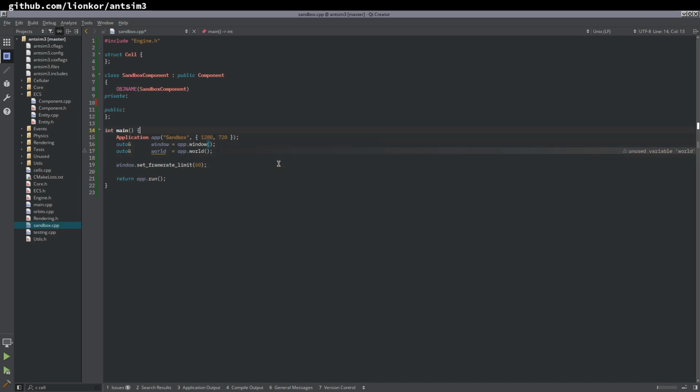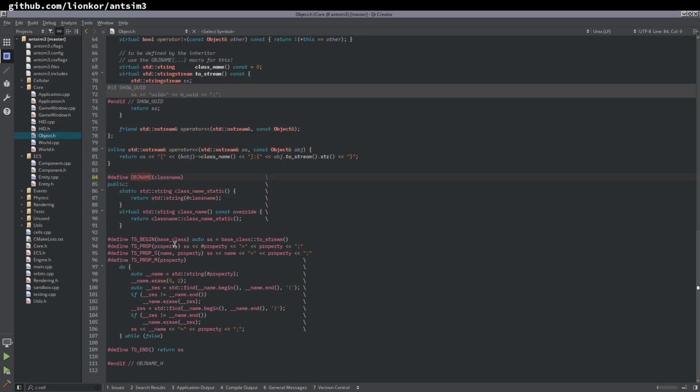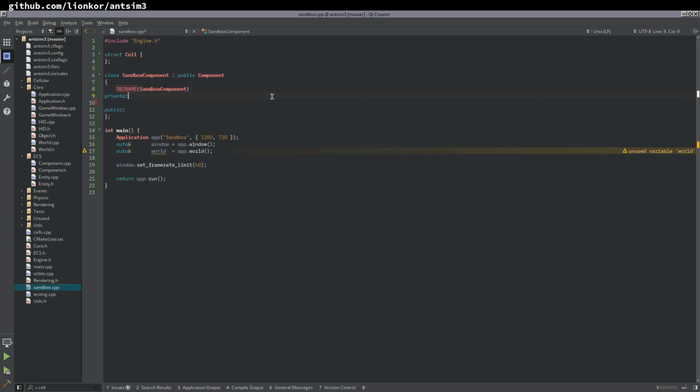So we can ask an entity, hey, do you have this component? The reason we can do that in linear complexity with not a lot of things going on is that we just compare strings. This object name thing is an entire macro disaster, and we have another macro disaster here. We'll figure that out as we go.